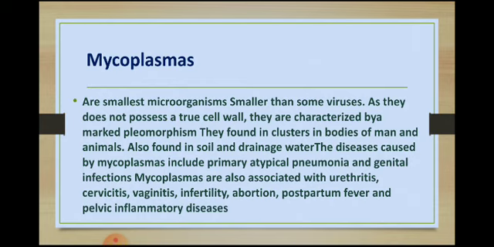Found in soil and drainage water, the diseases caused by mycoplasma include primary atypical pneumonia and genital infection. Mycoplasmas are also associated with urethritis, cervicitis, vaginitis, infertility, abortion, postpartum fever, and pelvic inflammatory diseases.